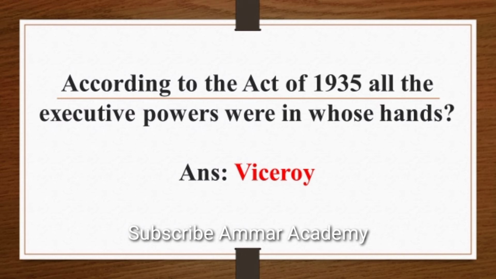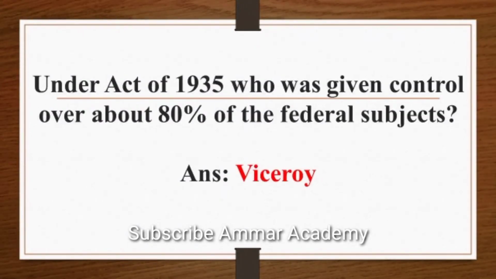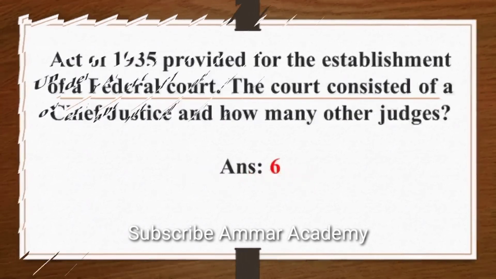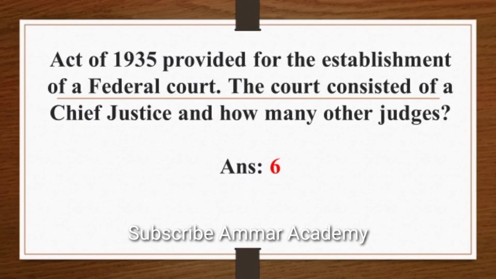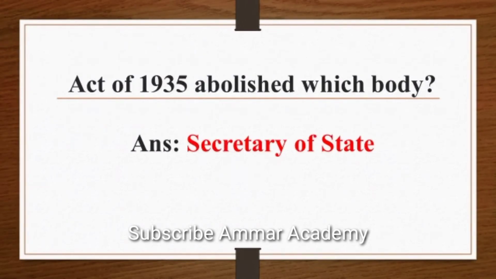According to the Act of 1935, all executive powers were in whose hand? Answer is Viceroy. Under the Act of 1935, who was given control over about 80% of the federal subjects? Answer is Viceroy. Act of 1935 provided for the establishment of a federal court. The court consisted of a Chief Justice and how many other judges? Answer is 6. Act of 1935 abolished which body? Answer is Secretary of State.